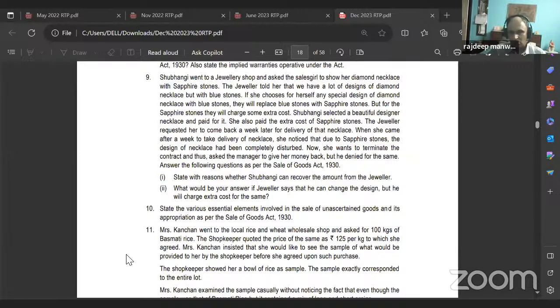Ninth one. Shubhangi went to a jewelry shop and asked the sales girl to show her diamond necklace with sapphire stones. The jeweler told her that we have a lot of designs of diamond necklace, but with blue stones. If she chooses for herself any special design of diamond necklace with blue stones, they will replace blue stones with sapphire stones.